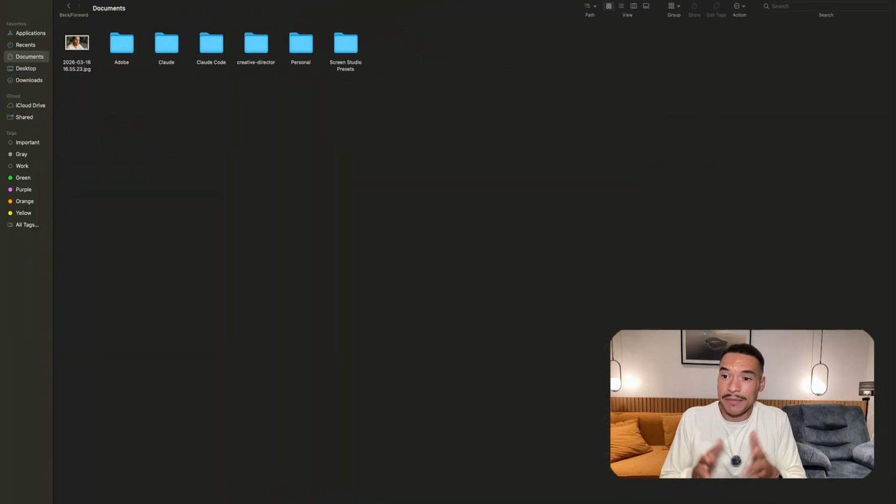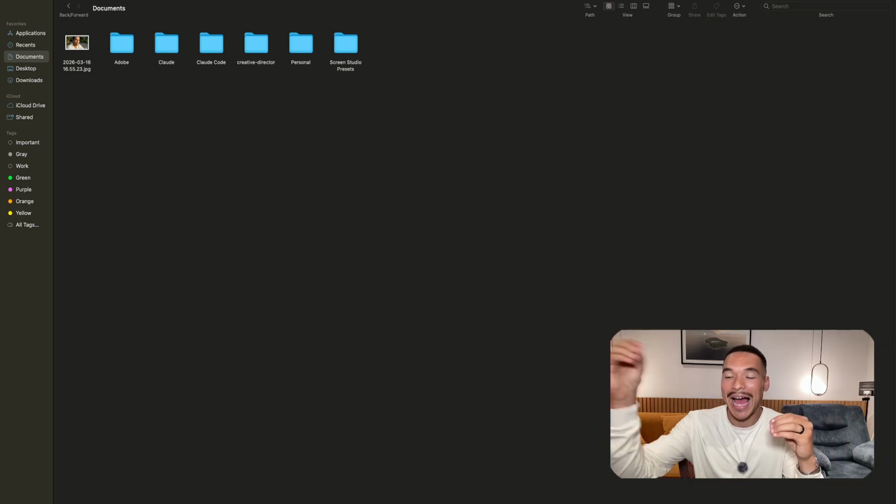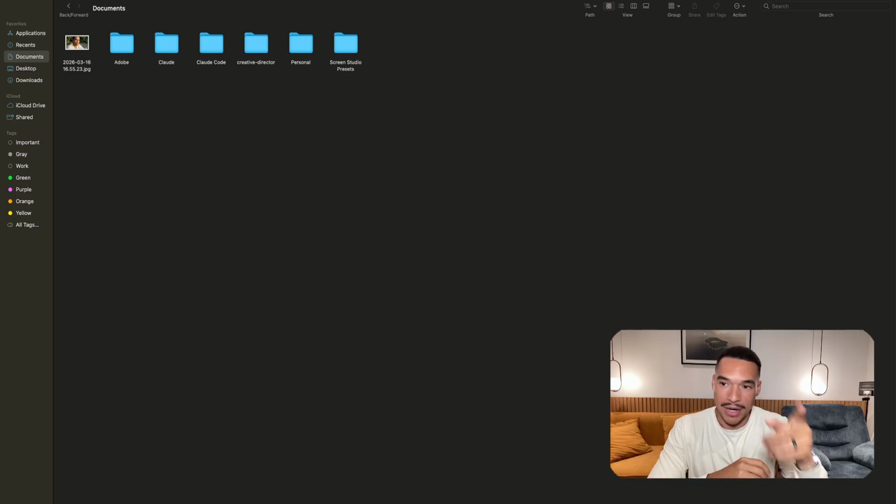Okay, so let me show you in real life what this actually looks like, because it still might be confusing. You understand the agent now has many documents, but what does it look like? What does it look like in OpenClaw, or what does it look like in Claude Code? Because they're the exact same. And that's the surprising part. The only difference is how the agent reads them, and that's where OpenClaw, in my opinion, is the best right now. But let's dive into it.